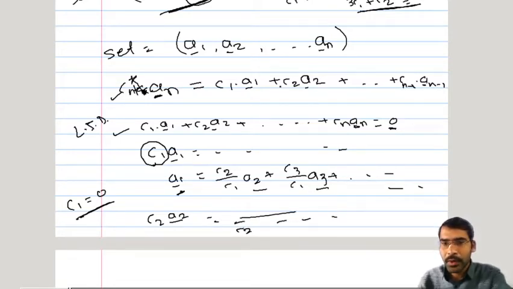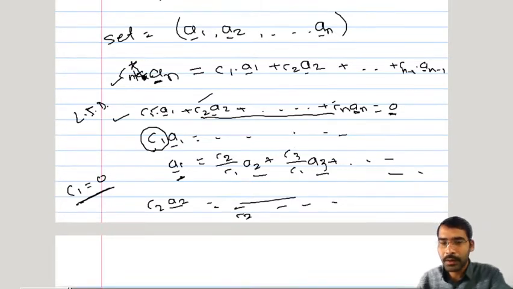So whichever constant is non-zero, the corresponding vector can be considered a linear combination of others, and therefore we want this expression to be 0 only when all ci's are equal to 0. If that happens, no ai bar can be expressed as a linear combination of others.